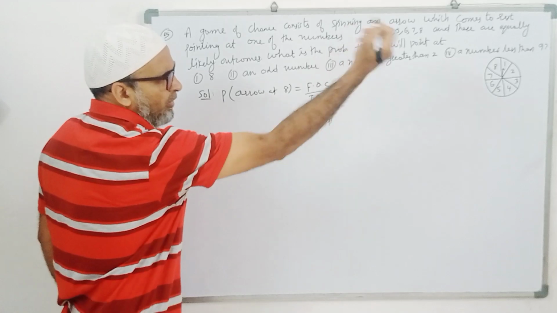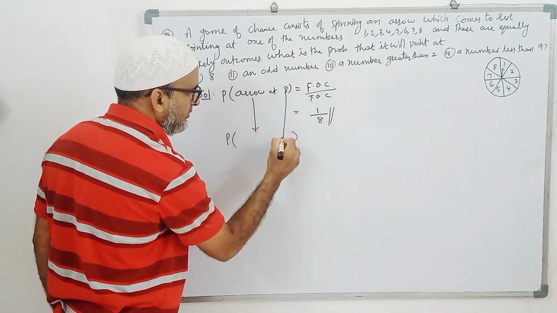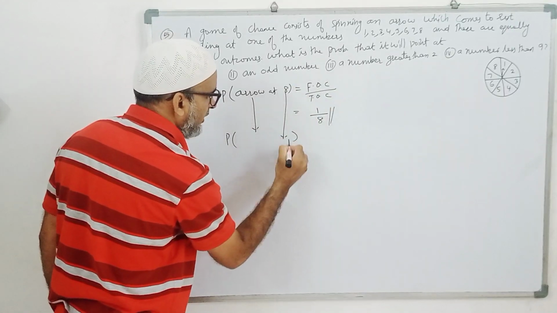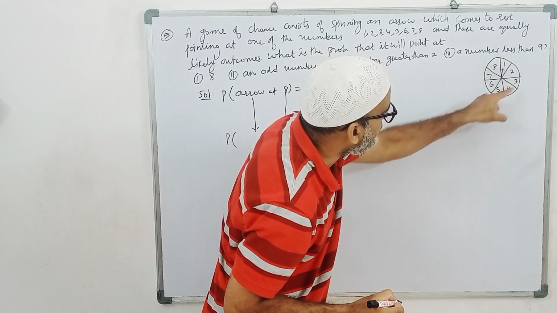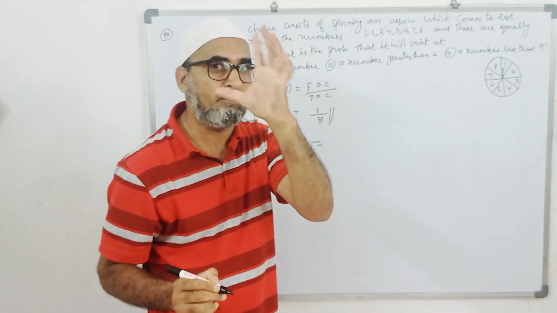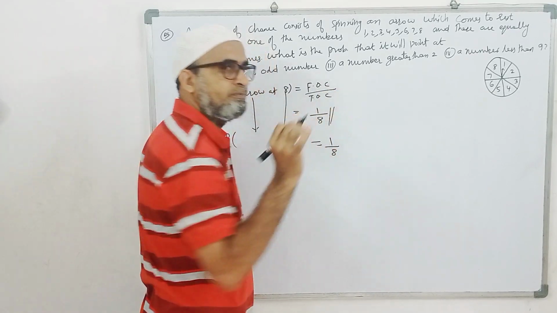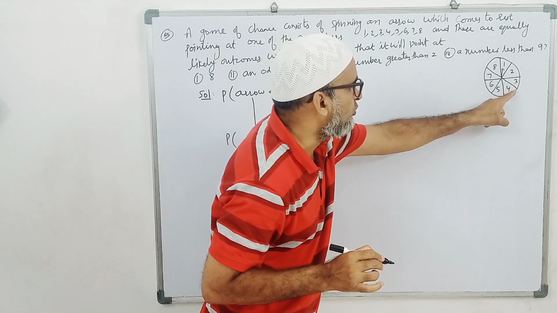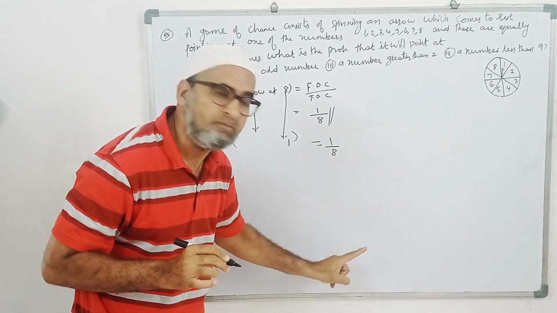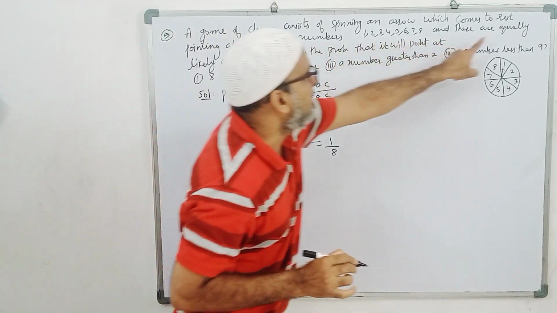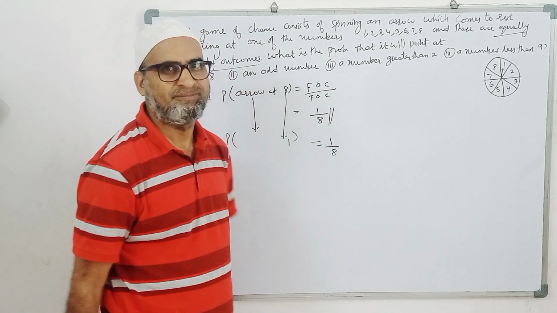Next, all problems you can do like this. Probability of arrow at, suppose instead of 8 he is telling 1, is equal to 1. How many numbers are there? In one box only one number is there. So favorable outcome is 1 by total outcomes 8. Like that, stopping at 2, 3, 4, 5, 6, 7, 8, all answers will be 1 by 8, 1 by 8, 1 by 8. That's why they are called equally likely events. That is the meaning. Okay.